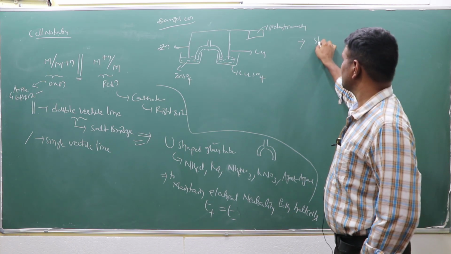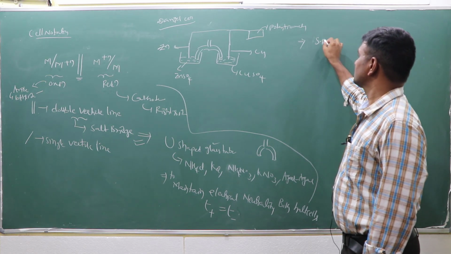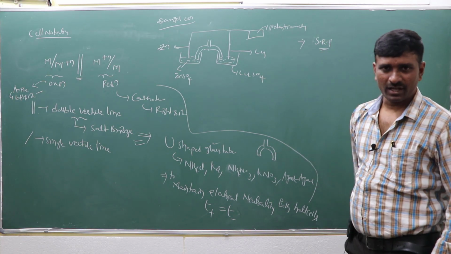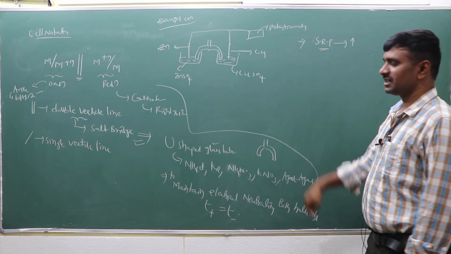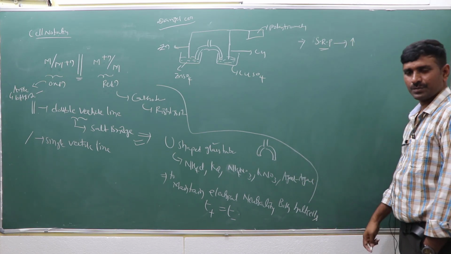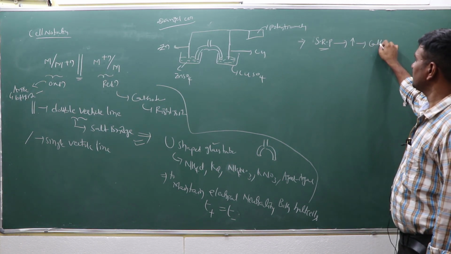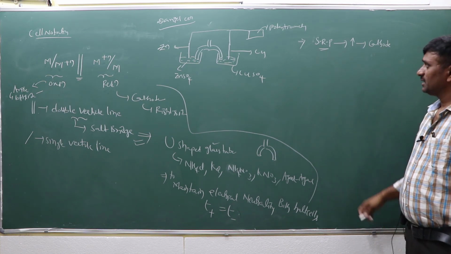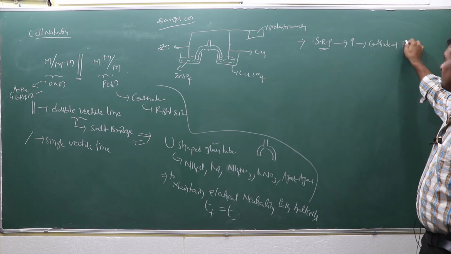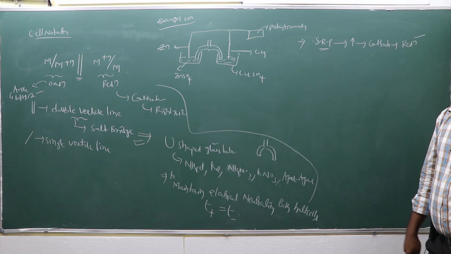If the standard reduction potential value is more or high, that will act as the cathode. At the cathode, which reaction takes place?